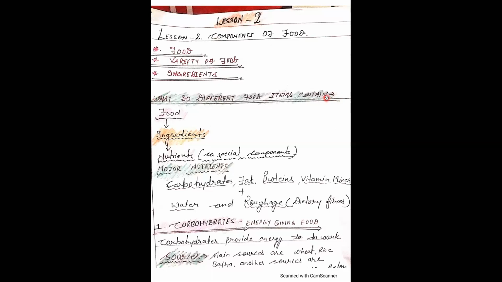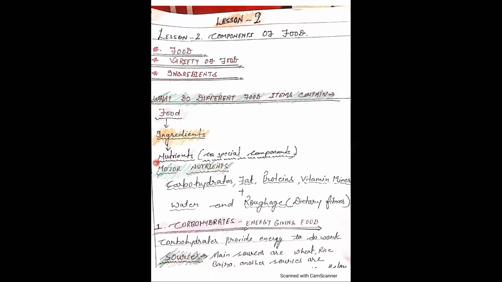We know that each dish is usually made up of one or more ingredients, which we get from plants or animals. These ingredients contain some components that are needed by our body for growth and development. These components are called nutrients. So children, today we are going to study about nutrients which are provided by the foods to our body. Here we can see that food is made up of ingredients, and ingredients contain some nutrients.